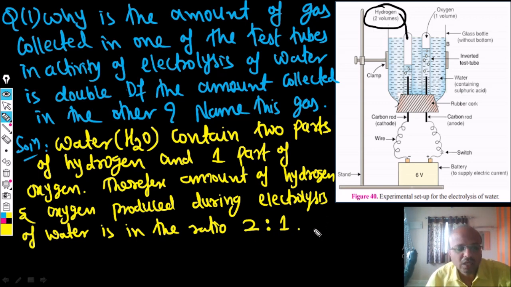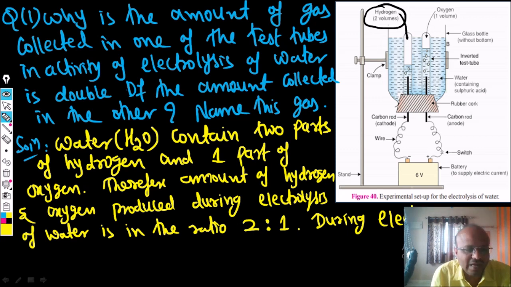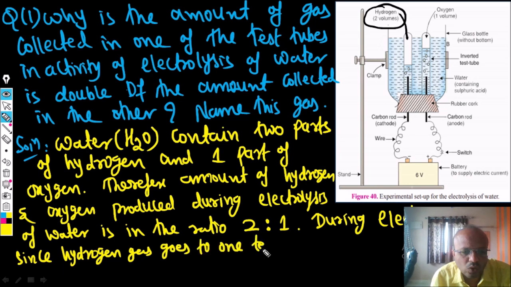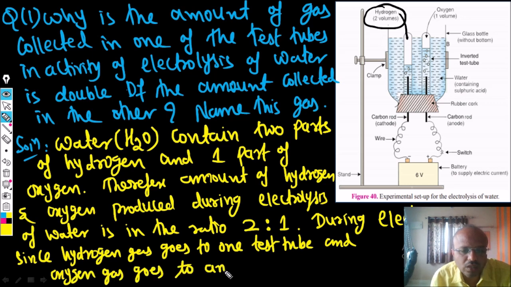So what has happened now? During electrolysis, since hydrogen gas goes to one test tube and oxygen gas goes to another test tube, because of this reason we can say that the amount of gas collected in one of the test tubes is double the other.